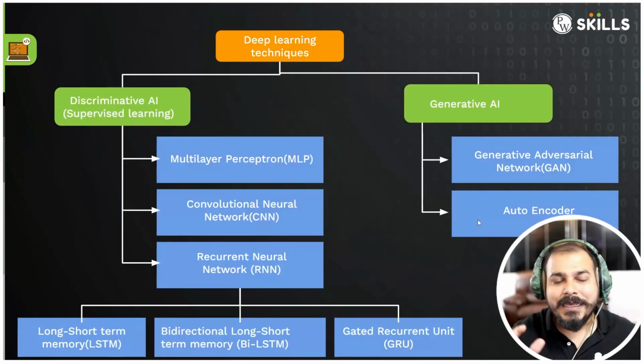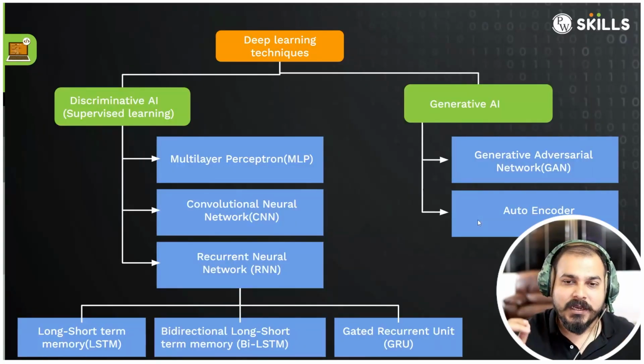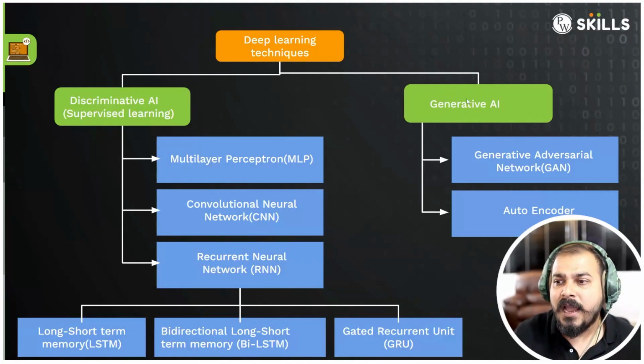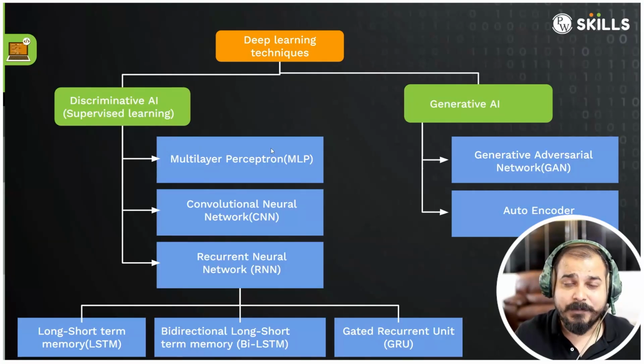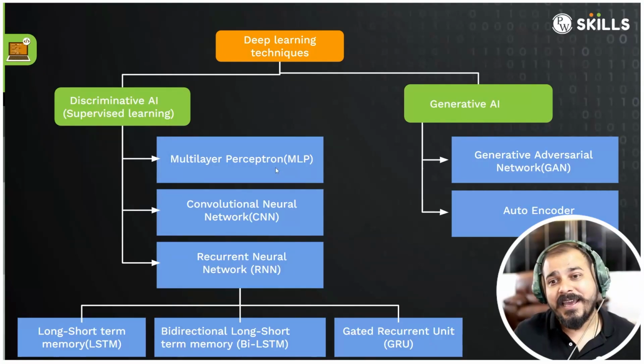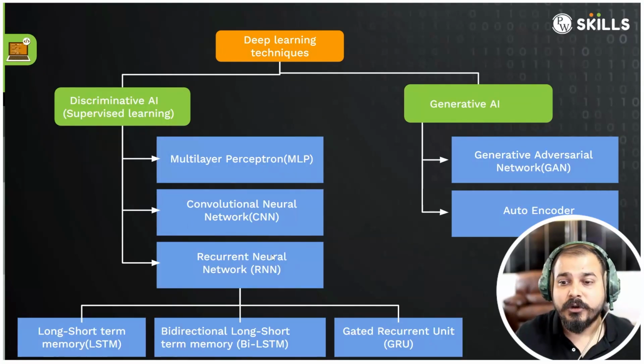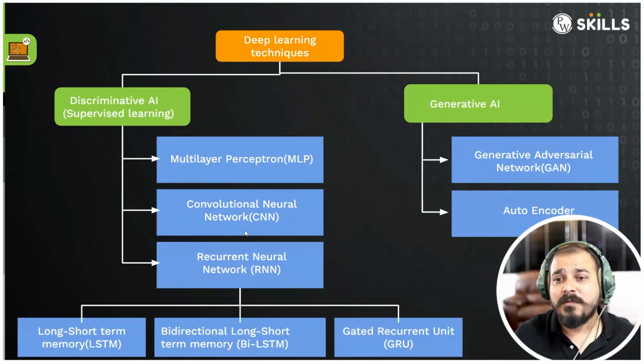So usually deep learning techniques are of two types. One is discriminative AI and one is generative AI. Now in discriminative AI, many of the people are familiar with it. There we specifically use multi-layered perceptrons, techniques like ANN, artificial neural network, convolutional neural network, recurrent neural network, and in recurrent neural network, we use various networks like long short-term memory, bidirectional, gated GRU unit. Along with this, we have transformer, BERT.